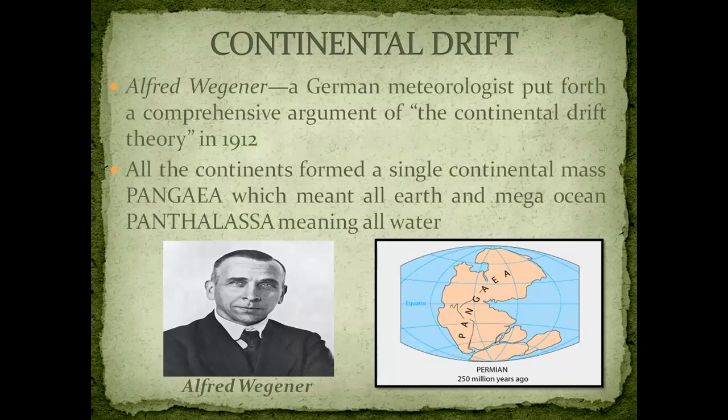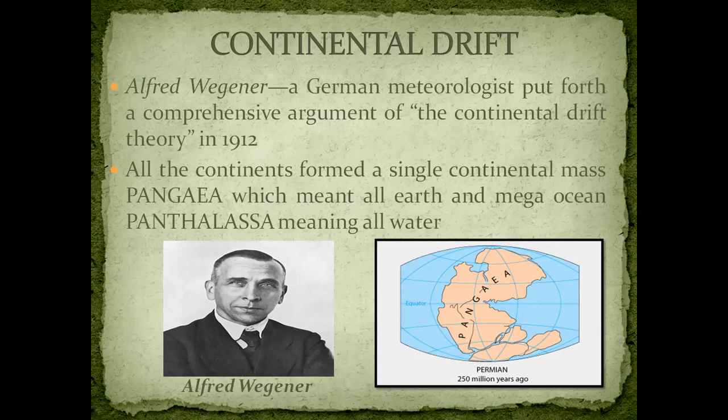Continental drift, क्यों continents drift हुए हैं? Continents are drifting, that is why continental drift theory. He gave it in 1912, and this was regarding the distribution of the ocean and the continents. According to Wegener, all the continents formed a single continental mass and a mega ocean surrounding the same. The supercontinent was known as Pangaea.